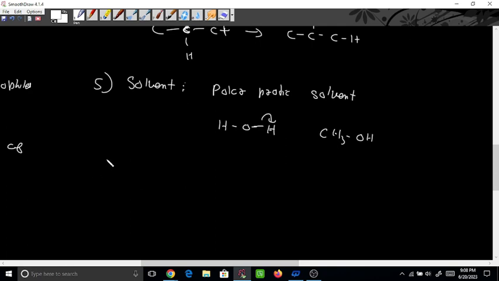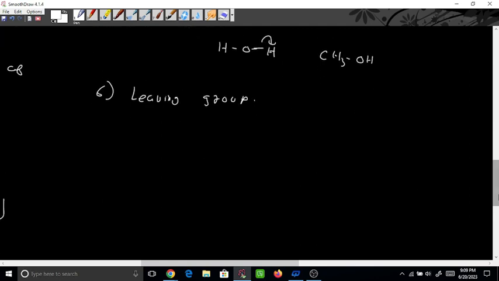Nucleophile strength, nucleophile or leaving group effect. Leaving group. So leaving group can be anything. Suppose chloride is there, bromide is there. Like RX I am telling about. So one can be RF, another can be RCl, another can be RBr, another can be RI. All will leave and can be leaving group.